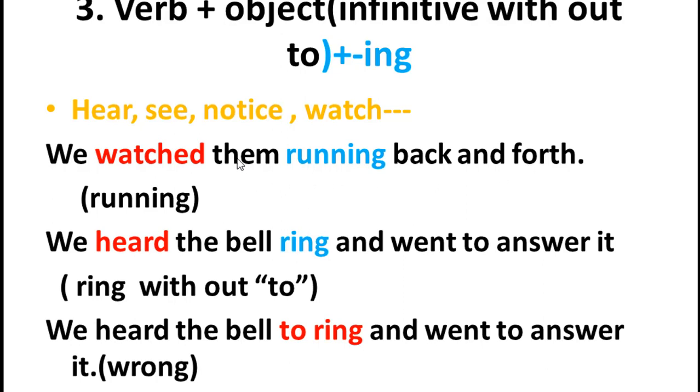and forth, we watch them. Did you see it? running, this is the object. Subject, verb, object, which is an indirect object. This one is a gerund. If we say "to run", it is wrong. Yes, "to run". For example, we watch them to run back and forth. ወደፊትና ወደ ኋላ ሲሮጡ አይተናቸዋል, this is the meaning I am telling you. Yes, we watch them running back and forth.